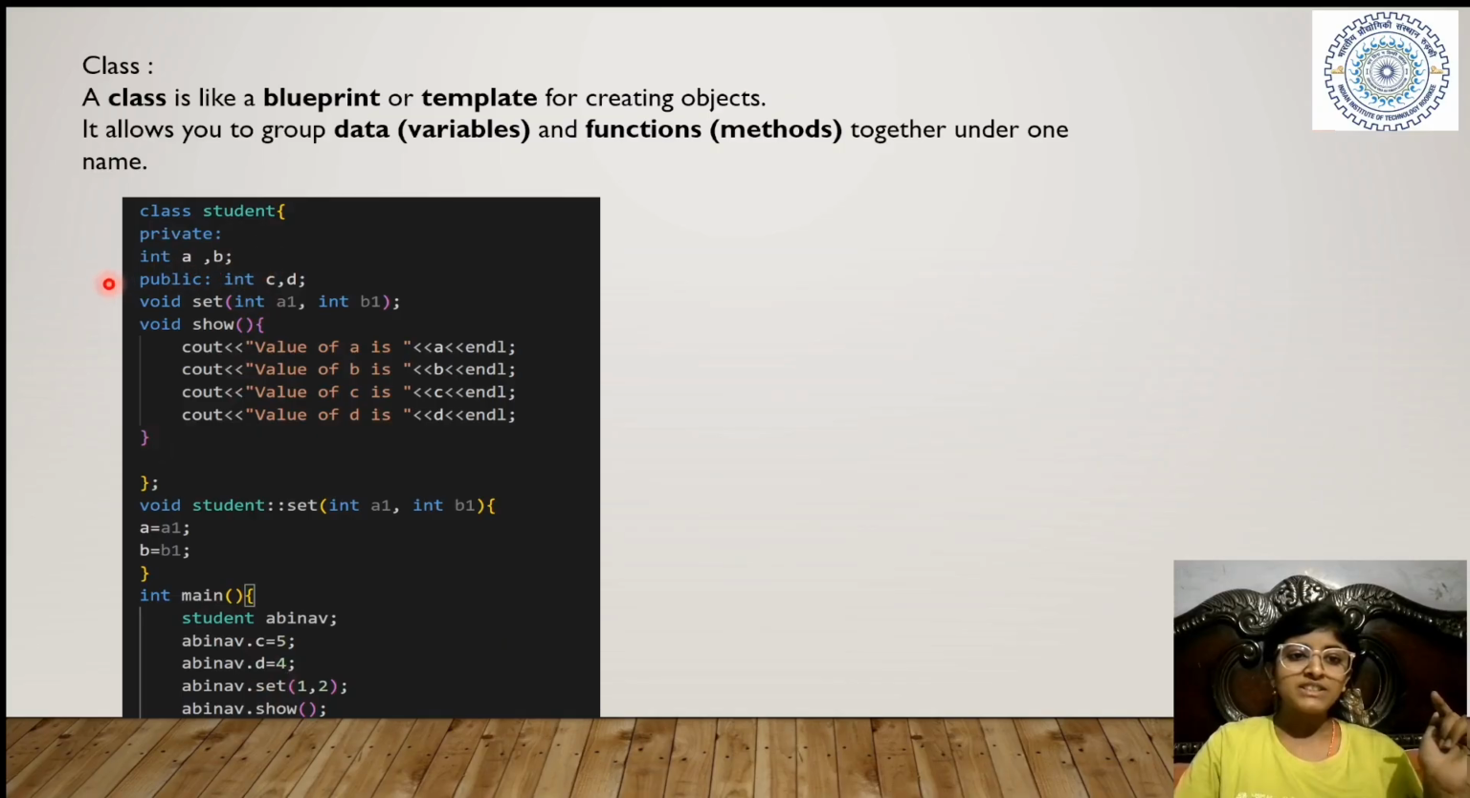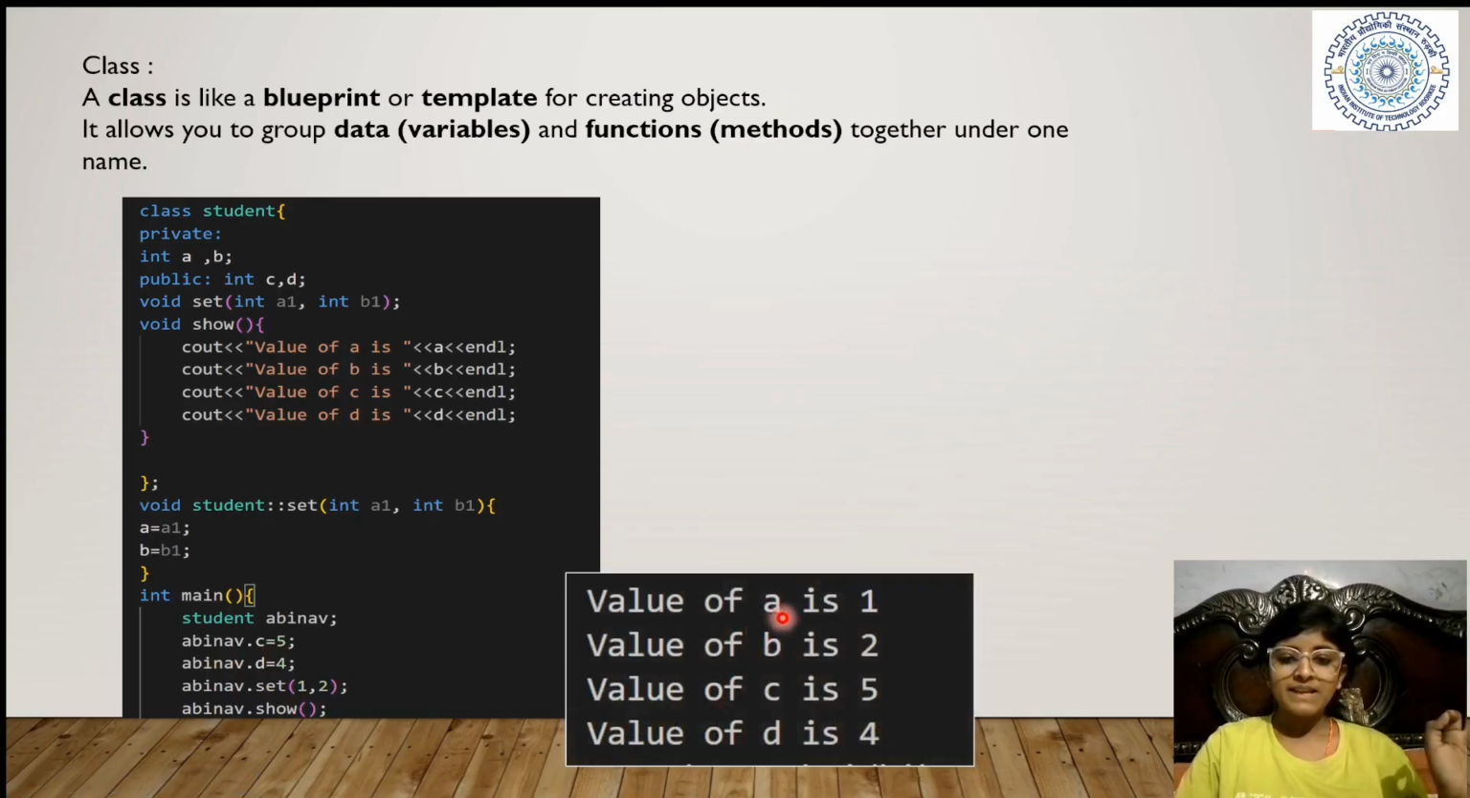If I want to change it, I can change it by a public function that has the access to call it. And we have such a function, which is set. So we can only set these variables by this function. We now set 1, 2. And if I show the product now, A is 1, which we set by this set function. B is 2. C is 5. And D is 4. So this is basically what classes and objects are.